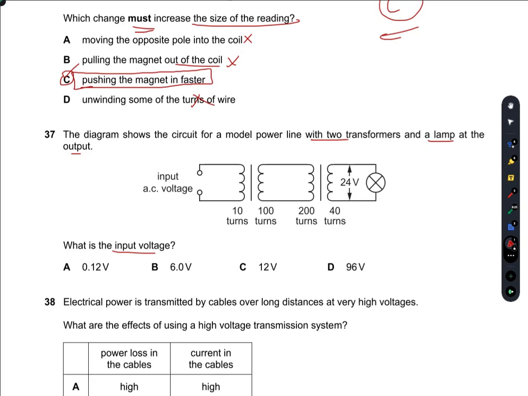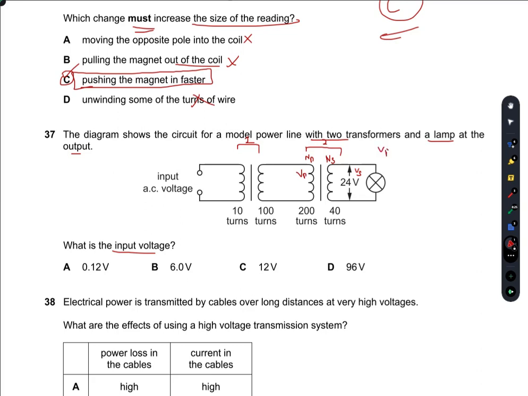So the input voltage here, how can I find this? I can see that there are two transformers here. One is this transformer and one is this transformer. I call this 1, and this is the second transformer, 2. This is the secondary coil, and this is the primary coil. This 24 volts is the secondary voltage, and I will find the primary voltage here.